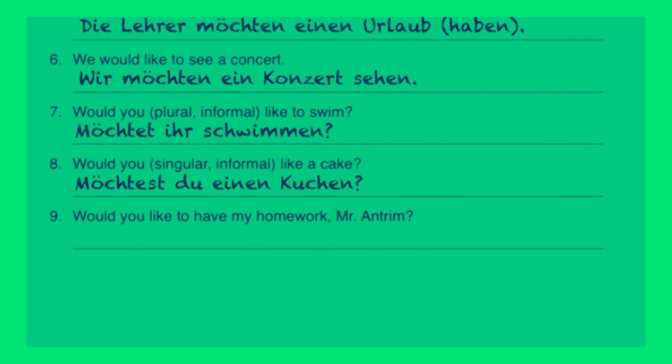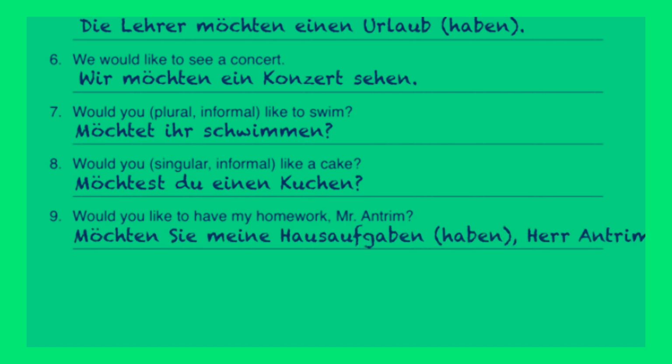Number 9. Would you like to have my homework, Mr. Antrim? In this sentence we have Mr. Antrim, so we would use the Sie form. Möchten Sie meine Hausaufgaben haben, Herr Antrim? We don't really necessarily have to have the haben at the end of the sentence again, because you could say again, would you like my homework, as opposed to saying, would you like to have my homework? It's the same basic principle. Möchten Sie meine Hausaufgaben haben?